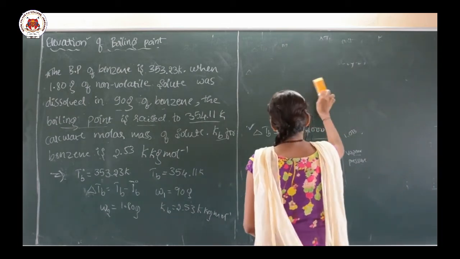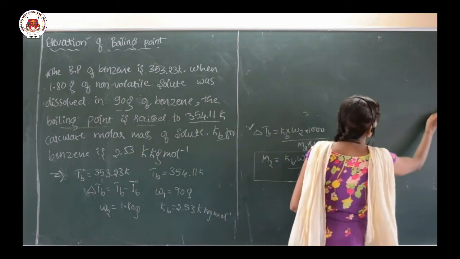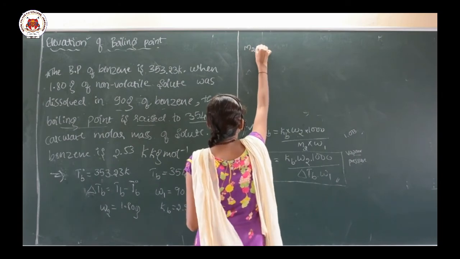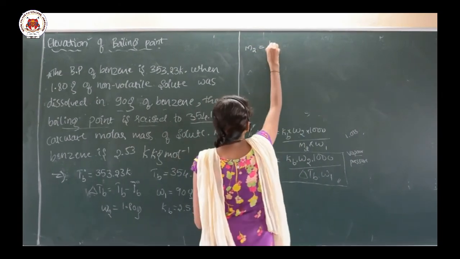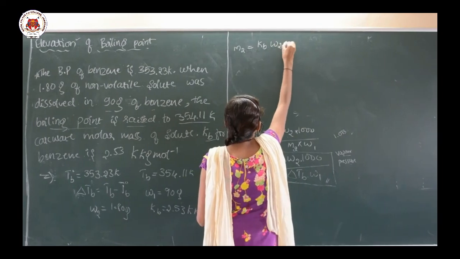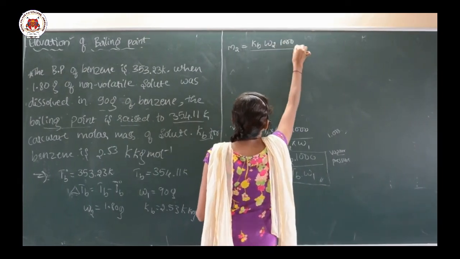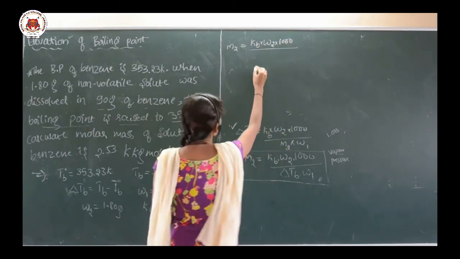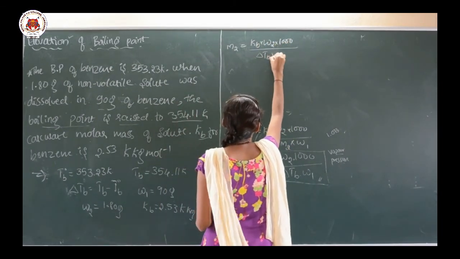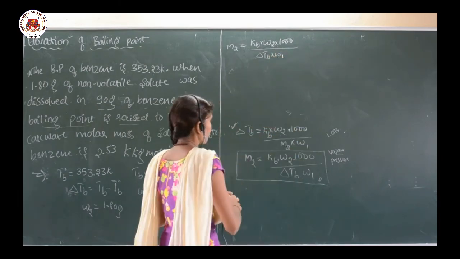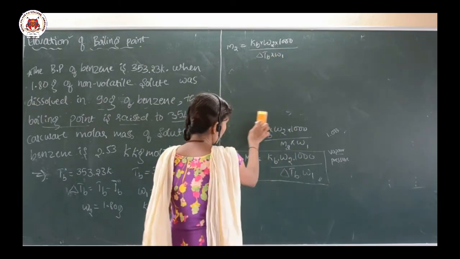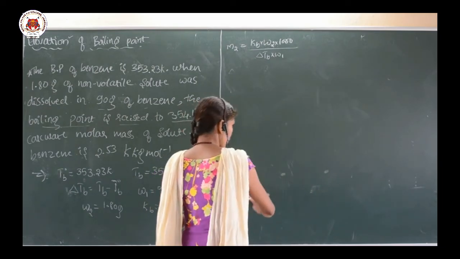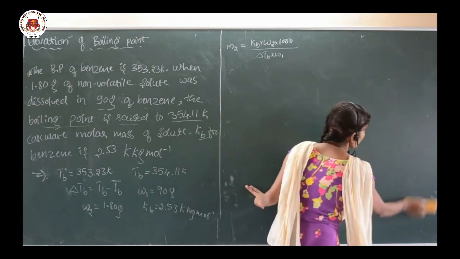So we know the formula that M2 is equal to Kb into W2 into 1000, divided by delta Tb into W1. M2 is nothing but the molar mass of the solute, and only that we need to calculate.